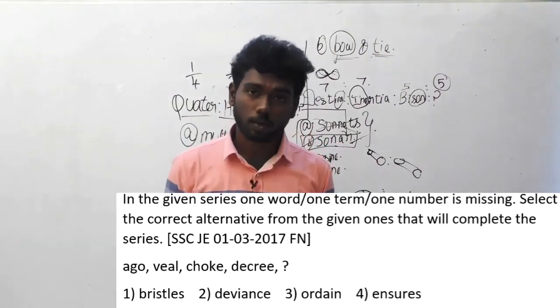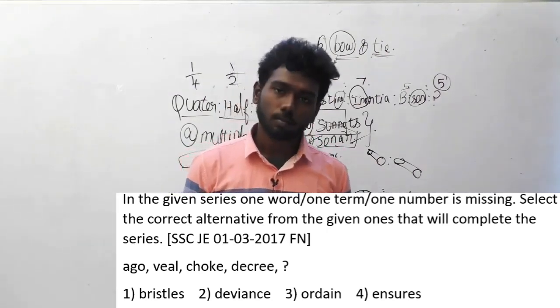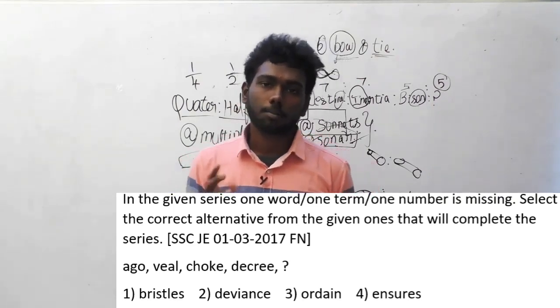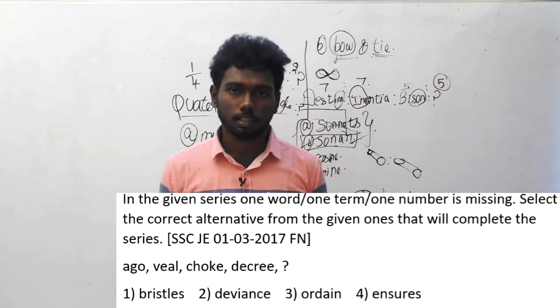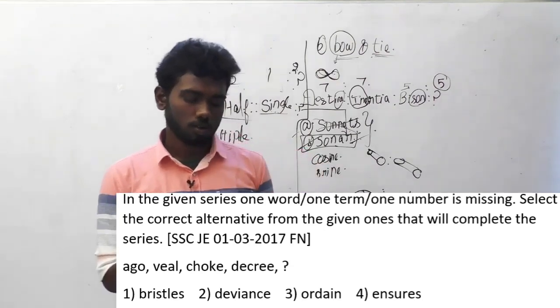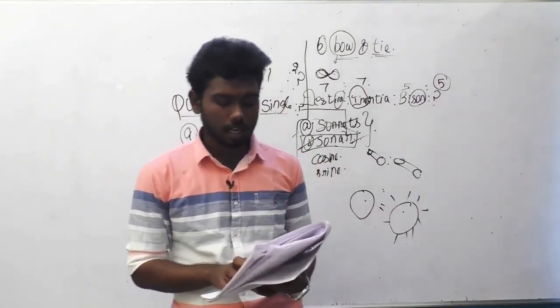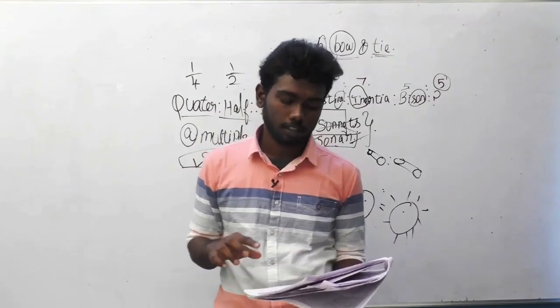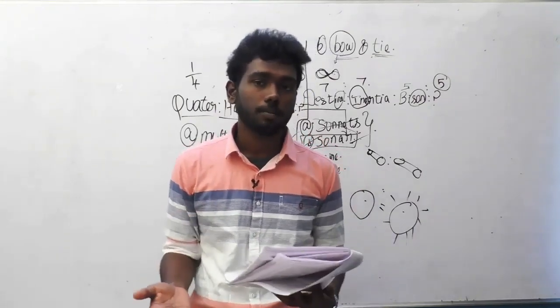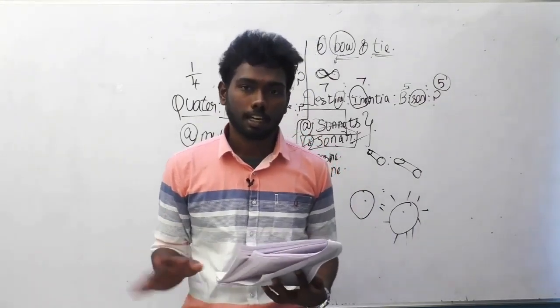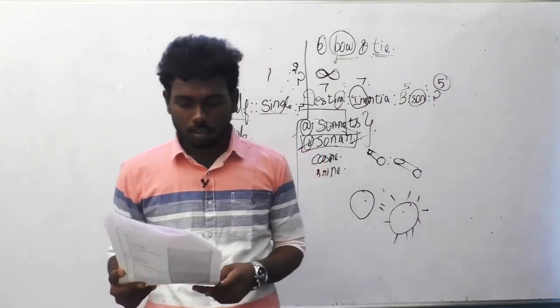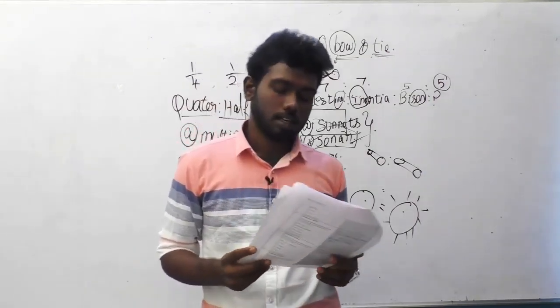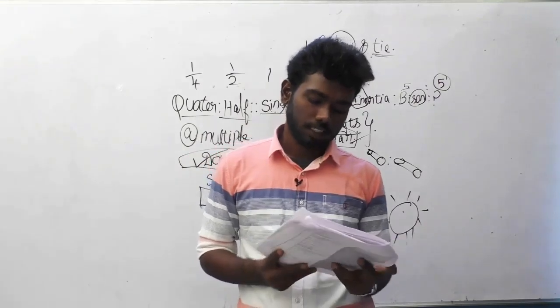What's the reason? What's the logic? The number of alphabets in each word is increasing. That's it. It's very simple. Starting from ago, it has 3 alphabets. Decree has 6 alphabets. So you have to select the option in such a way that the alphabets are 7 in number. That's it. Let us move on to the 91st question of SSE JE.